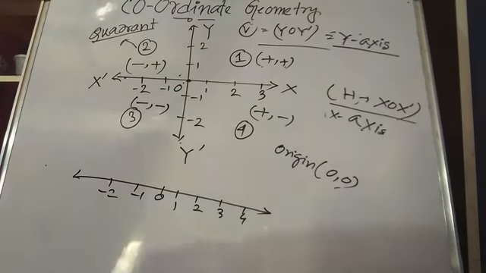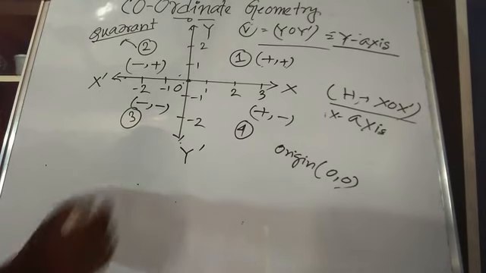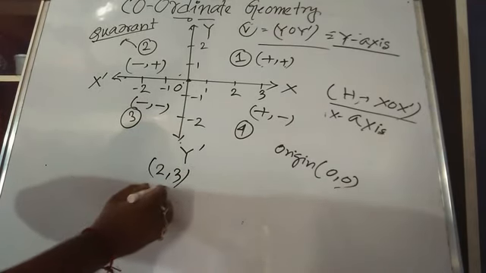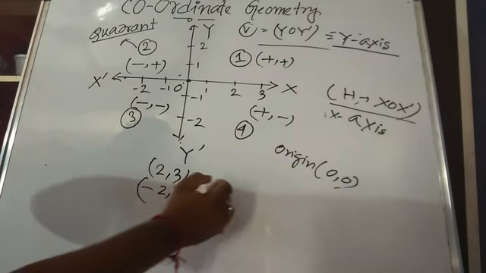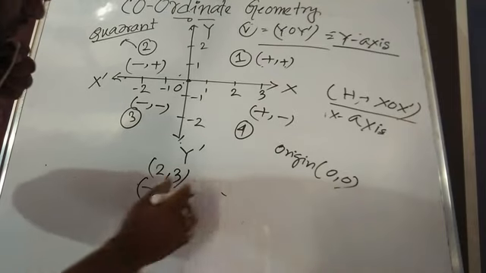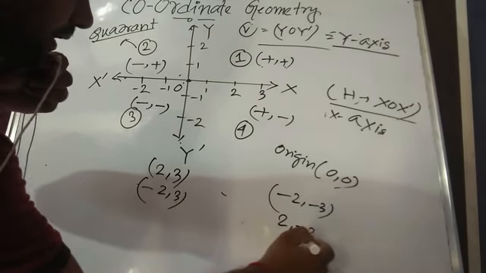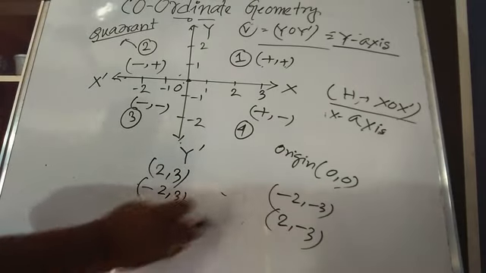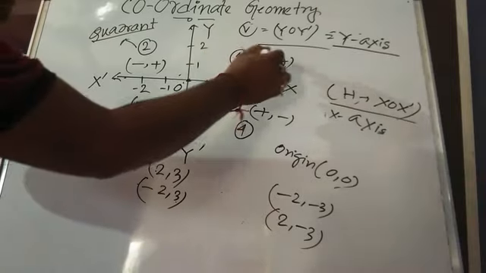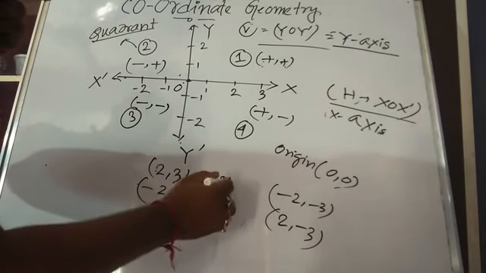To make it clear, let me take some examples. Suppose (2, 3), (-2, 3), (-2, -3), and (2, -3). We have taken several different types of number. For (2, 3), both are positive, so this point is lying on the first quadrant.